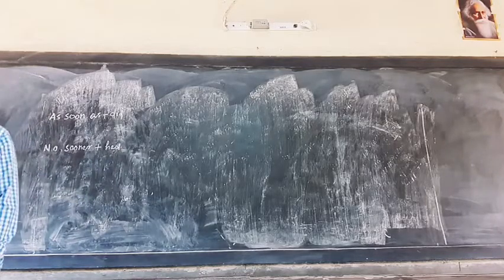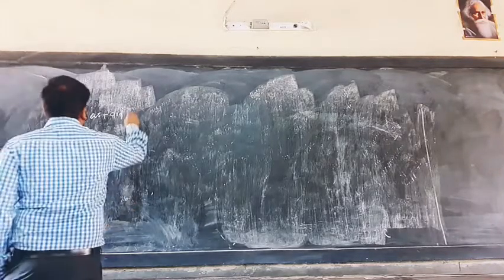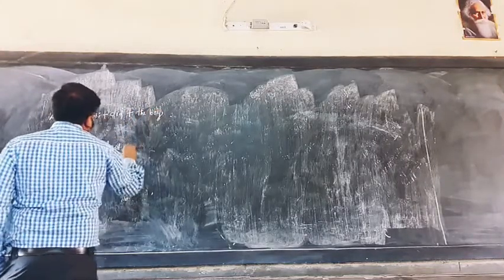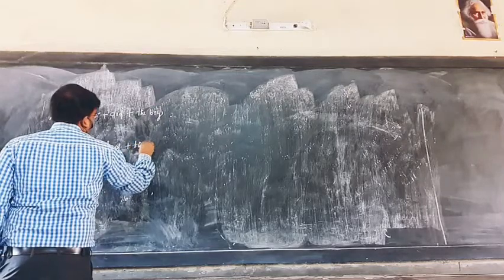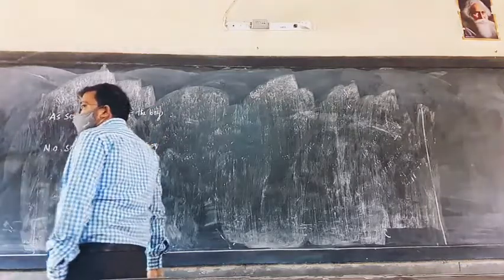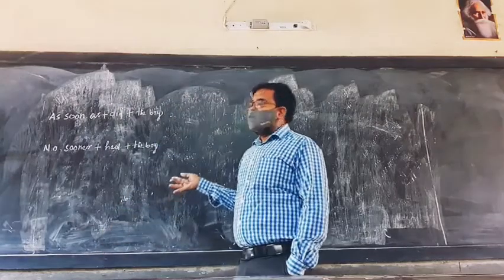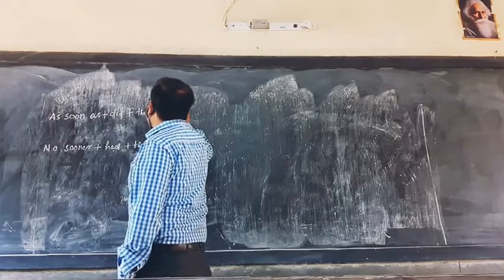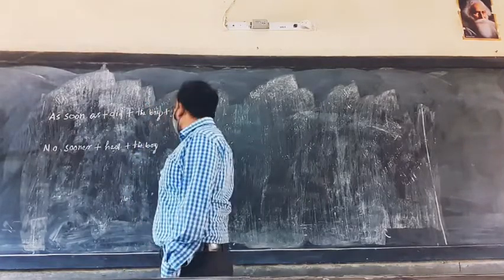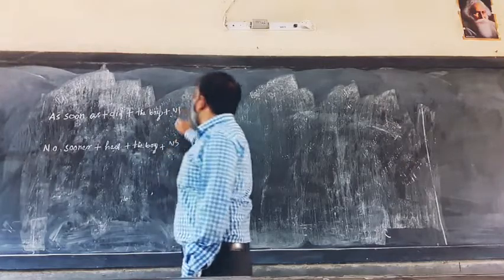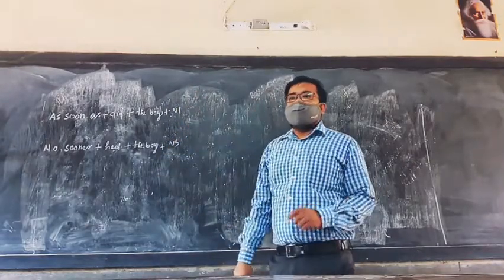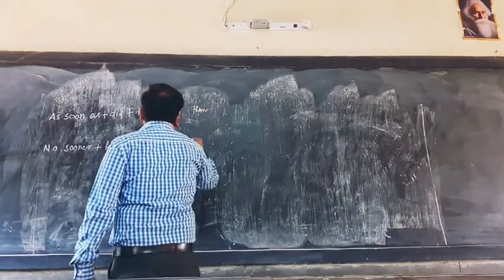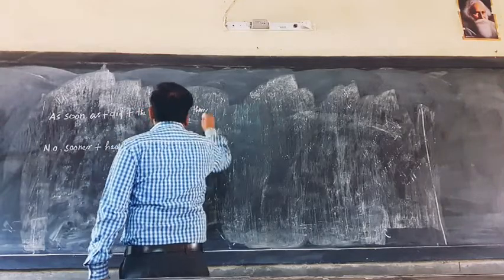Then one subject should be there, just like I am writing the boy. Here also the boy. After that, kick the ball. Now which form of verb will I write? Here I am writing the V1 form, and here the V2 form. Here it will be kick, and here it will be kicked. Then in both the cases I have to use what? Then. Here also, then.